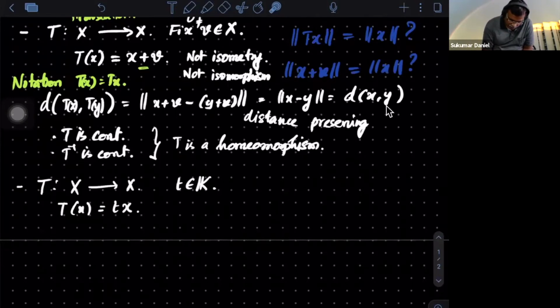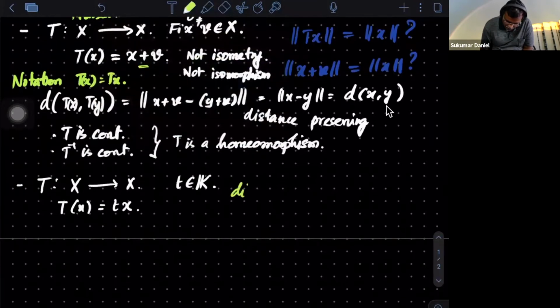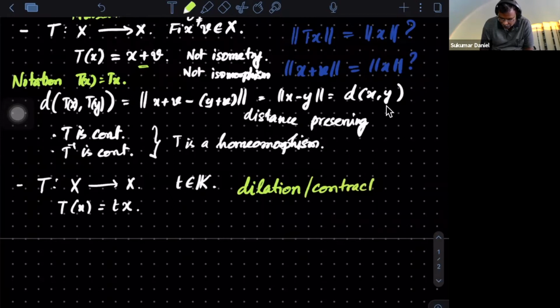And so these maps are in general referred to as dilations, or contractions, depending on what your t is. If t is 2, it is a dilation, stretching out. Contraction means it's smaller. Okay. So your conclusion is that yes, it is a homeomorphism.